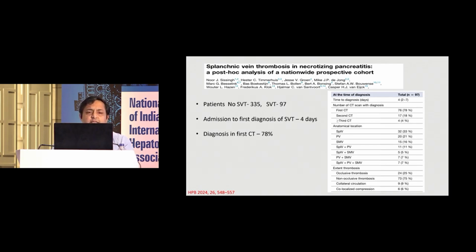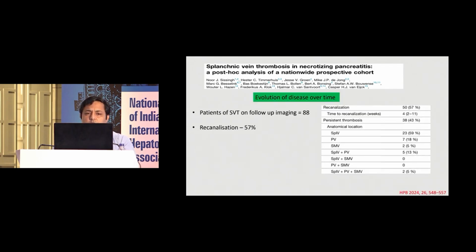This is one study of 335 patients with no thrombosis compared with 97 patients who had a thrombosis. What they found is that the diagnosis of SVT is within 4 days of admission, and it was diagnosed in the first CT in around 78% of the patients, in the second CT in 18%, and 4% in the third CT. So from this study, it is very clear that venous thrombosis usually occurs in the early phase of acute severe pancreatitis.